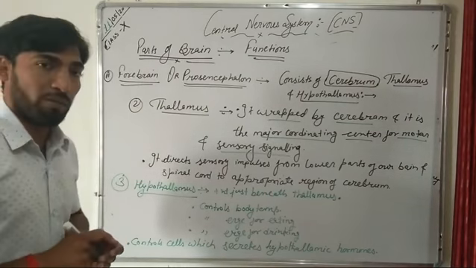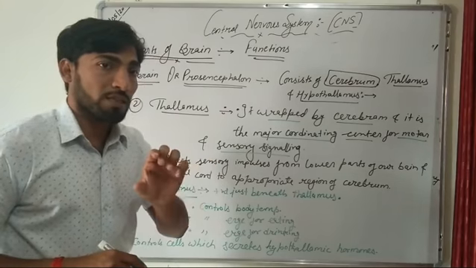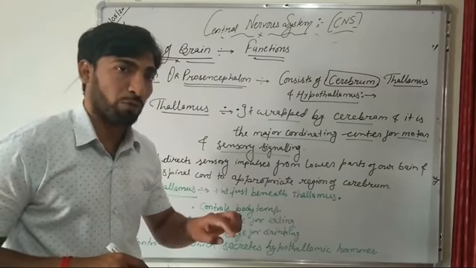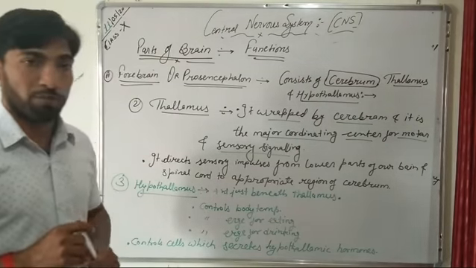Further, this thalamus directs the sensory impulse from lower parts of our brain and spinal cord to the appropriate regions of the cerebrum.